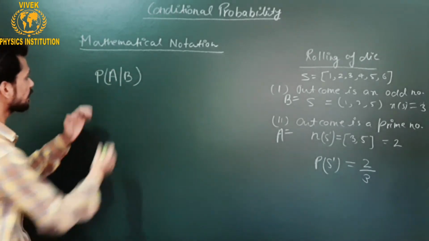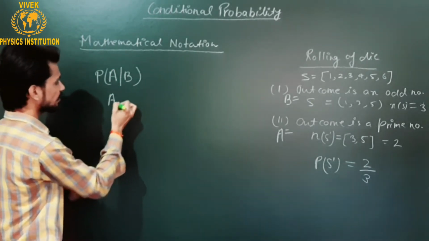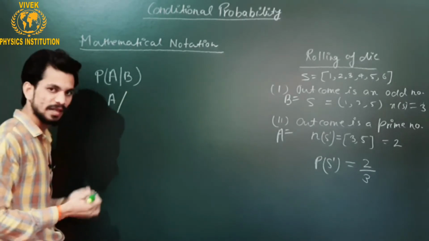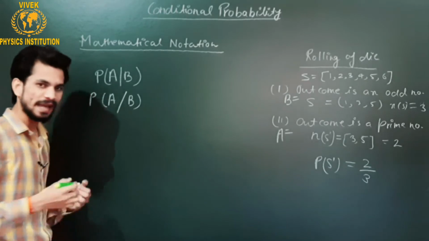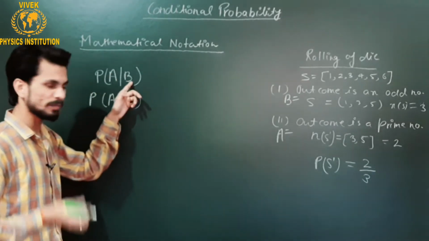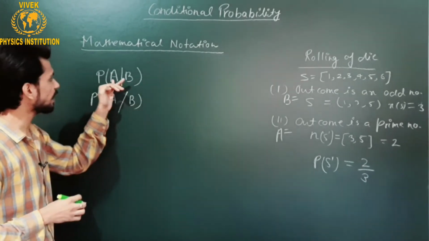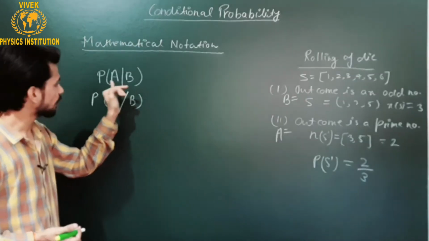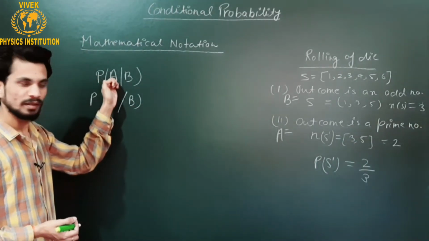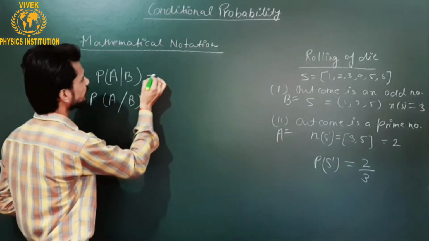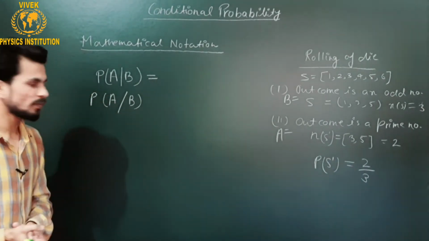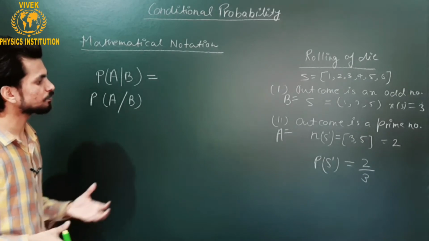Sometimes this line is marked as a slash. This is read as P of A by B, or P of A under B, or P of event A when event B has already happened.